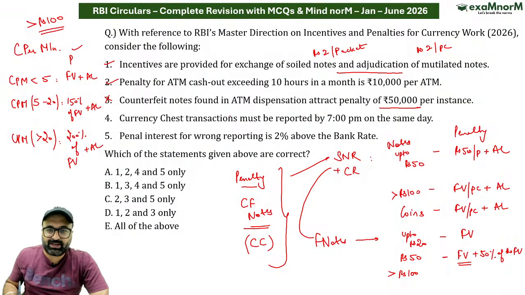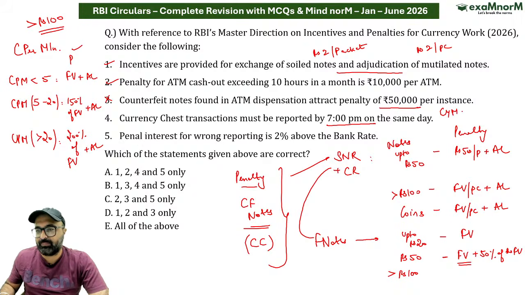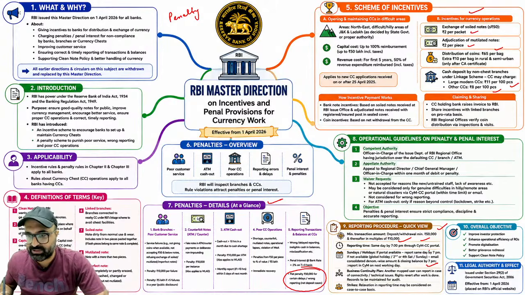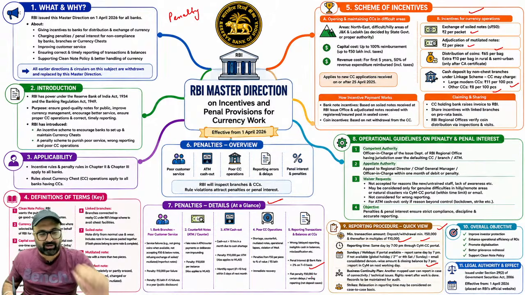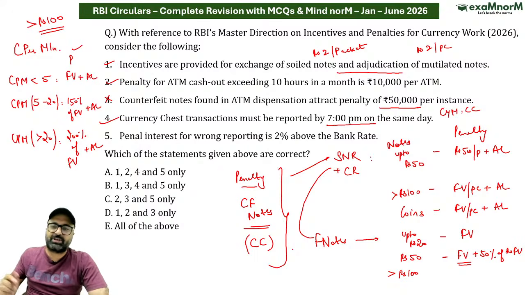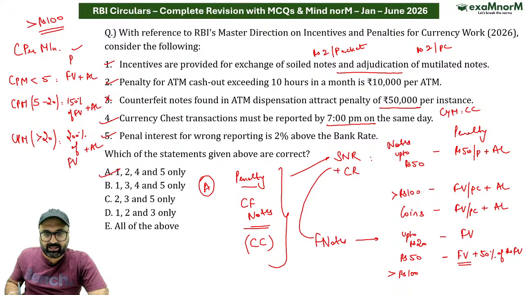cases. Next we have currency chest transaction must be reported by 7 p.m. to CYMCC. This is correct. Penalty interest rate for reporting is 2% above bank rate. आपको reporting करनी है 7 p.m. तक. If you are not doing the reporting within the given timelines, in that particular case, there will be a penalty charge, and that penalty will be what? So that will be bank rate plus 2% on transaction plus 0 basis. That means T plus 0 basis जिस day में transaction हुई है. This is correct. So answer will be 1, 2, 4 and 5. So A option is the correct answer for the given one.